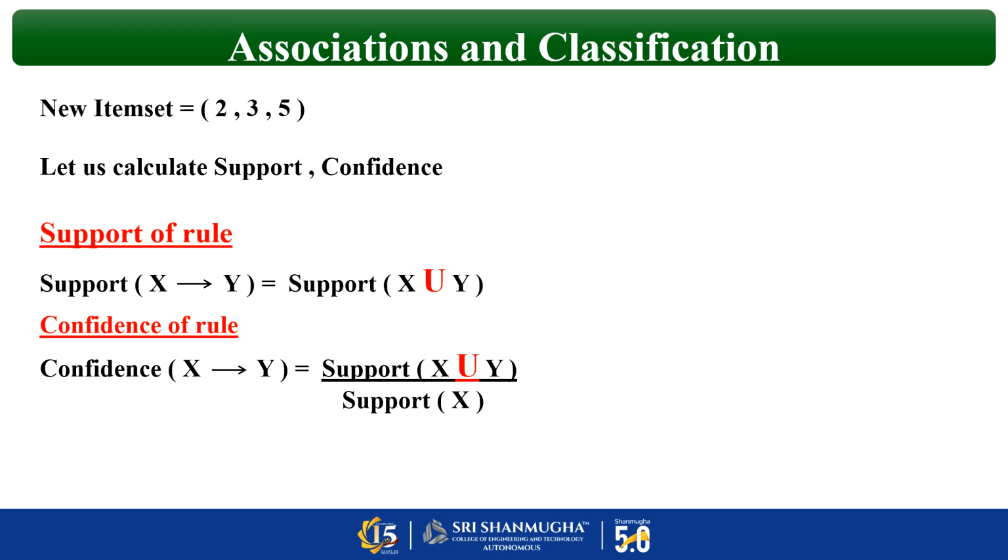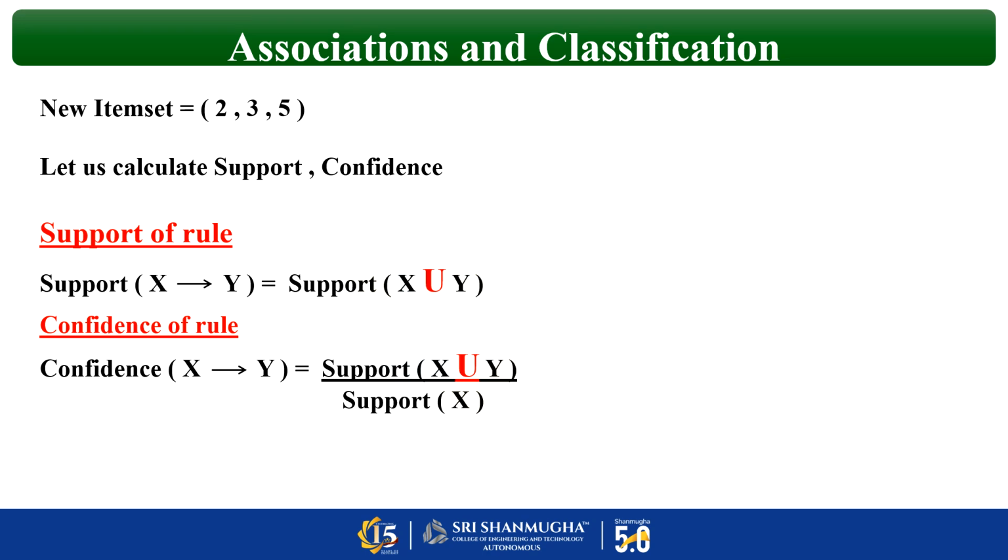Let me explain one more. So you take the fourth one. Fourth one is 2 implies 3 union 5, or 3 cap 5. So here 2 is considered as x and 3 cap 5 is considered as y, because I told you the elements which are present to the left of the arrow mark is x and the elements which are present to the right of the arrow mark is y. So when you apply the formula, support of x union y is nothing but 2, 3, 5. Already I told you 2, 3, 5 is nothing but 2.